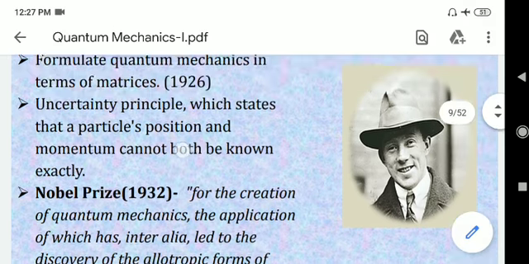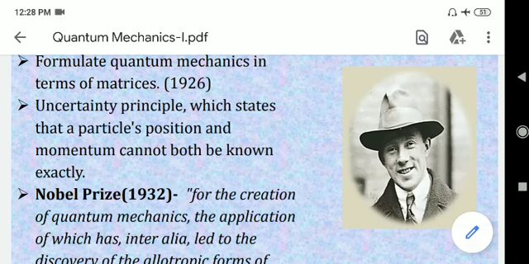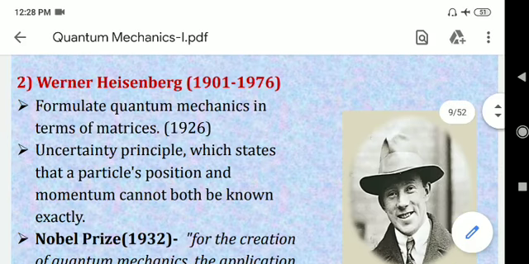He put forward the uncertainty principle, which states that the particle's position and momentum cannot be known exactly. Just now I told you that in quantum mechanics the present of the particle cannot be known accurately. Who postulated this phenomenon? Werner Heisenberg did, and according to him the position as well as the momentum of every particle cannot be known exactly.